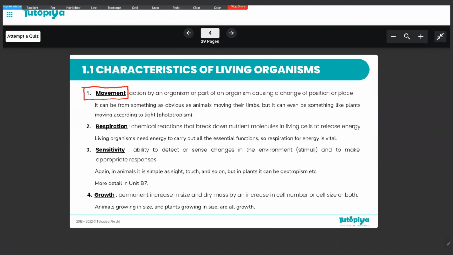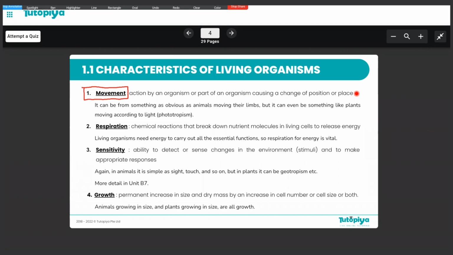So let's take a look at the definition of movement. Here's how we define it. It is an action by an organism or part of an organism causing a change of position or place. So movement could refer to an action where the entire organism moves, or it could even be referring to a scenario where just a part of an organism is moving. So that's movement, and that's our first characteristic that is shown by all living forms.